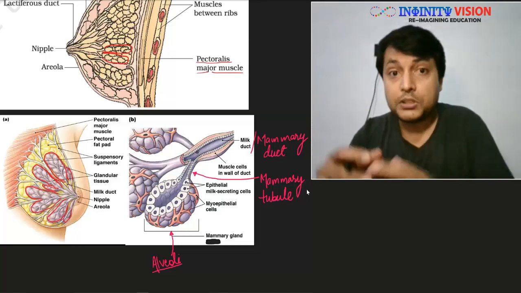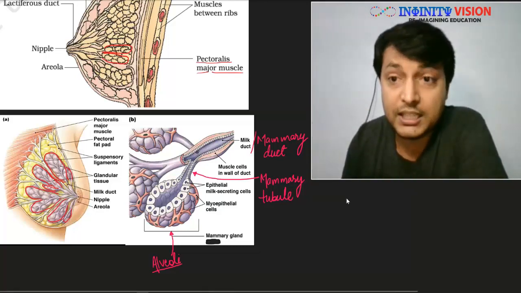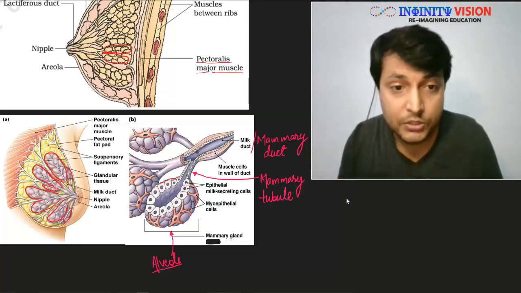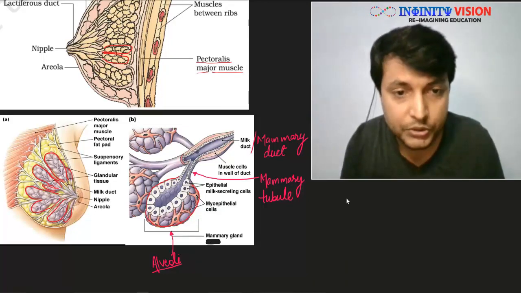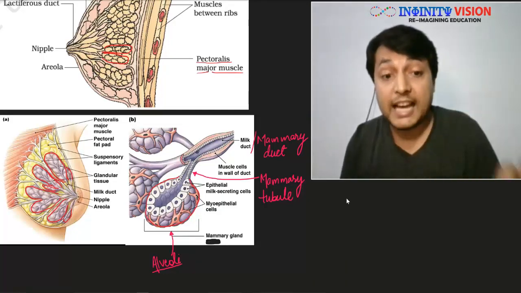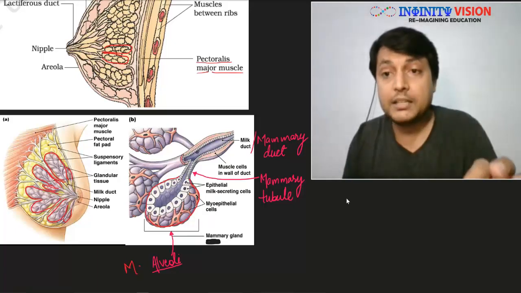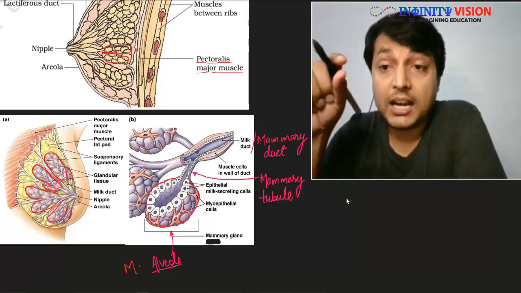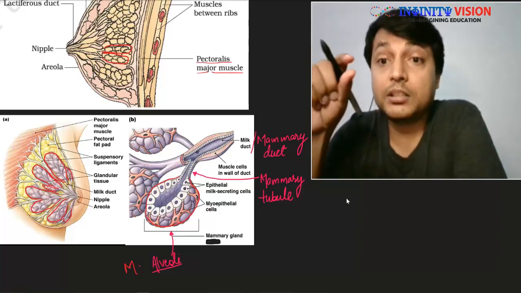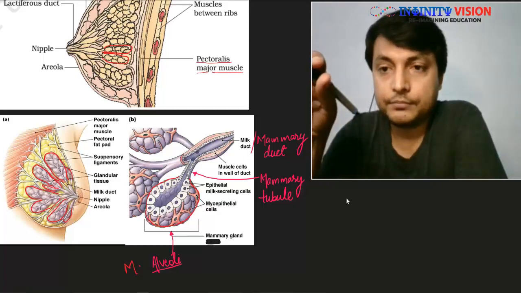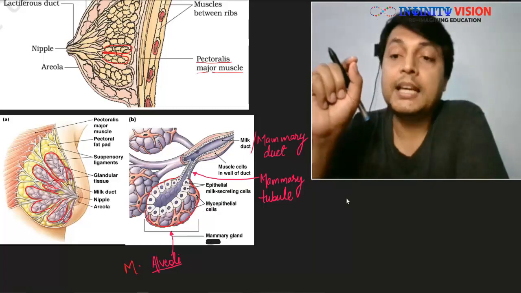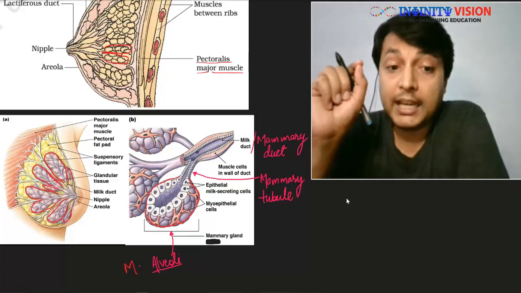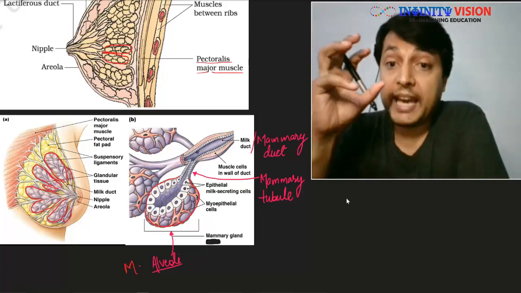And if you further zoom into them, what you find is each mammary lobe has these structures. Can you see here? These structures are called mammary alveoli. These mammary alveoli are actually the functional unit and the structural unit of a mammary gland. So these alveoli are the structural and functional unit of the mammary gland,